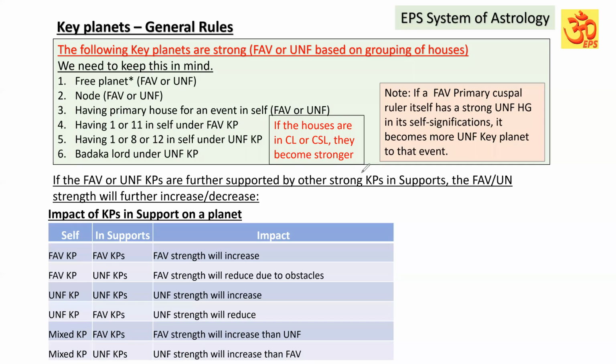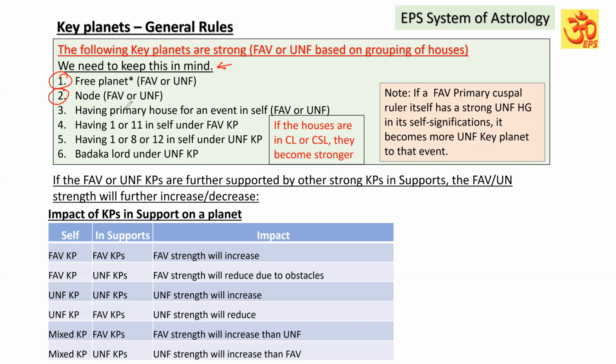If a free planet is itself a key planet, then that planet gets additional strength. It is going to be very strong, and we have to keep that in mind. Whether it is a favorable or unfavorable key planet, it is going to be very strong. Similarly, if your key planet is a node, Rahu or Ketu, we have to give it importance.